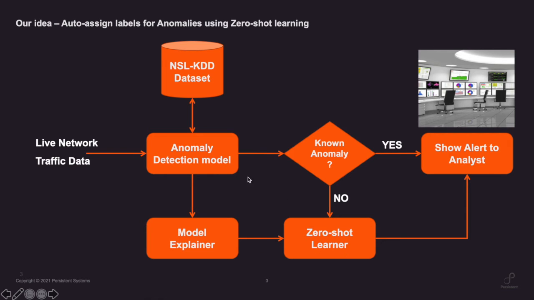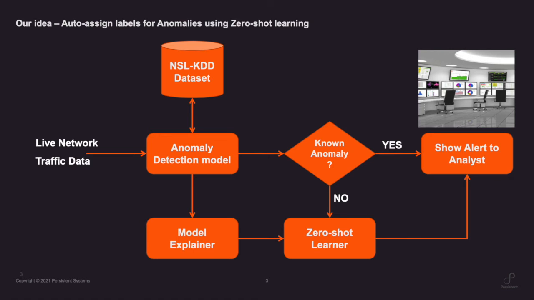So the way we see the system is, once the anomaly is detected, we figure out if it is a known anomaly. If yes, we directly show it to the analyst, and the analyst ideally has predefined playbooks to handle that anomaly. If it is not a known anomaly, we pass it to a zero-shot learner and try to auto-assign labels using a combination of features based on the importance.